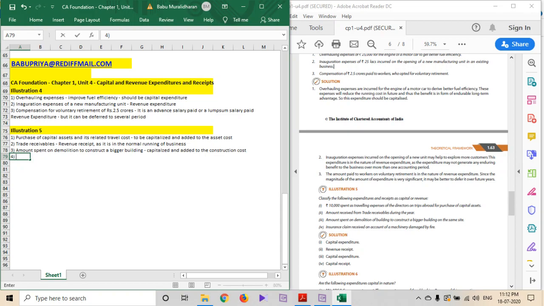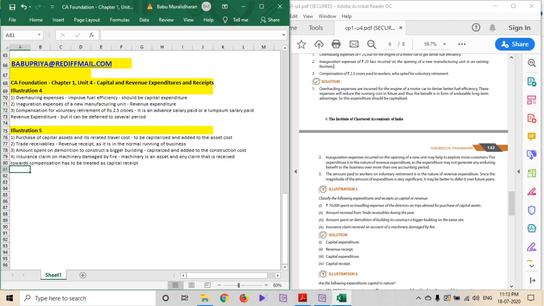Then, insurance claim received on account of machinery damaged by fire. Machinery is an asset, and any claim that is received towards compensation has to be treated as a capital receipt.